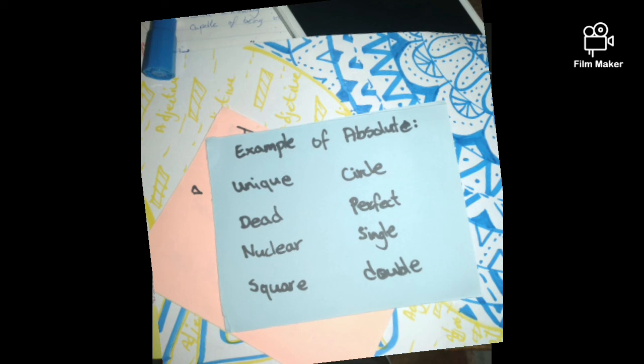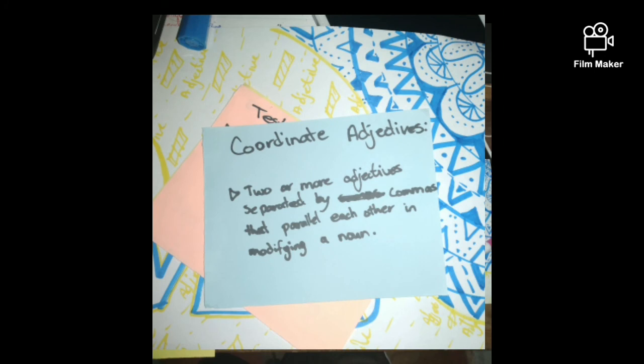As well, sometimes they may be modified by an adverb, but that's a next story, so we don't want to be touching that. We also have coordinate adjectives, which are two or more adjectives separated by commas that parallel each other in modifying a noun.